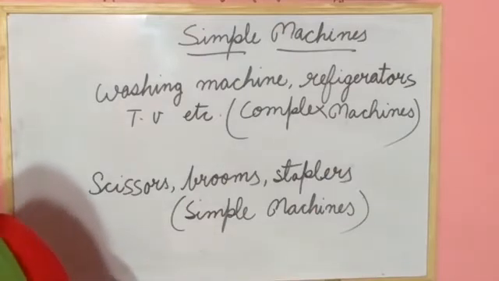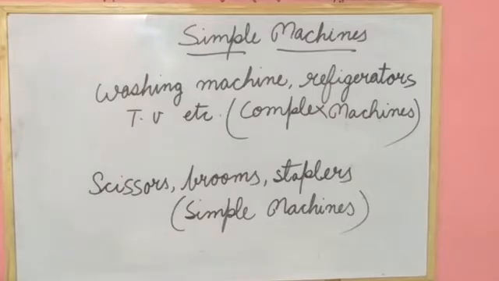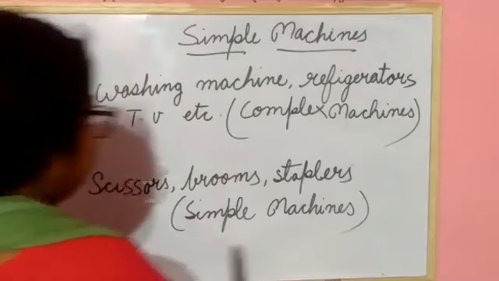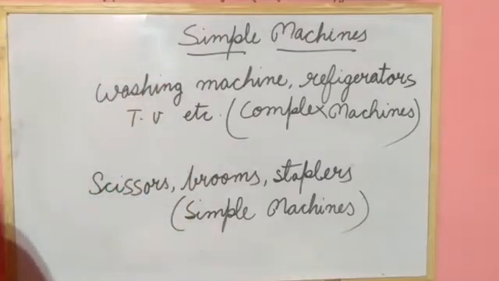Two or more simple machines working together make a complex machine. Think of a stapler, scissor, broom; these are simple machines. So now you will know about the simple machine. Now I will deal with the simple machine.